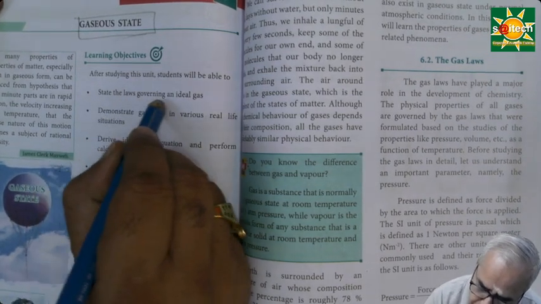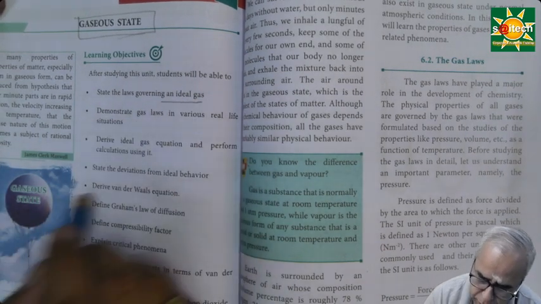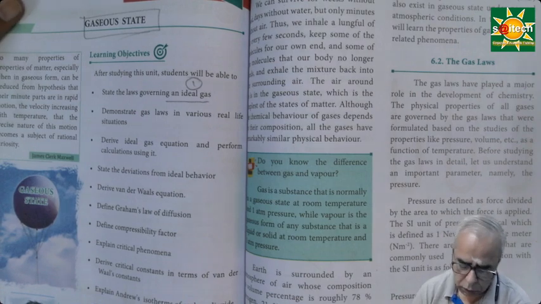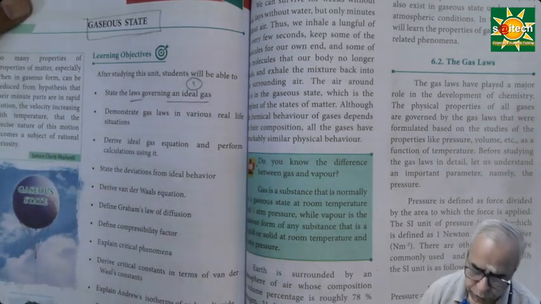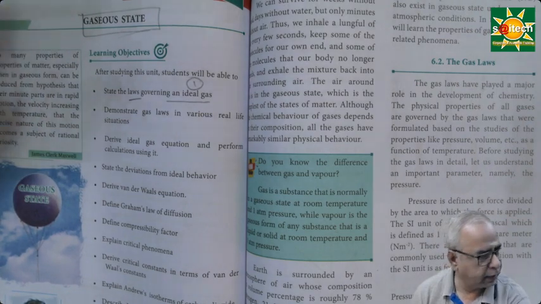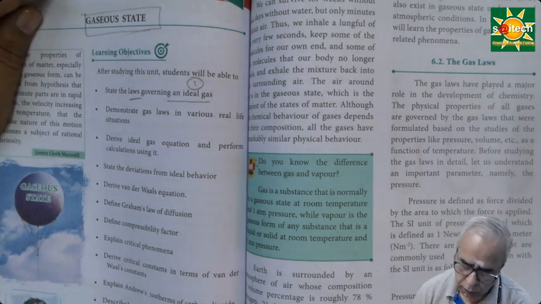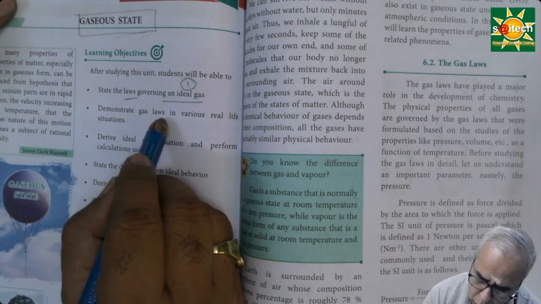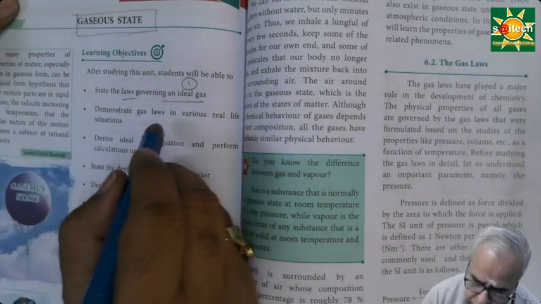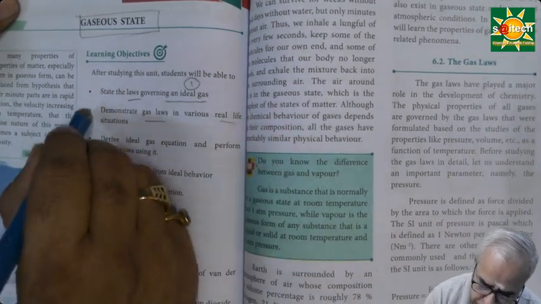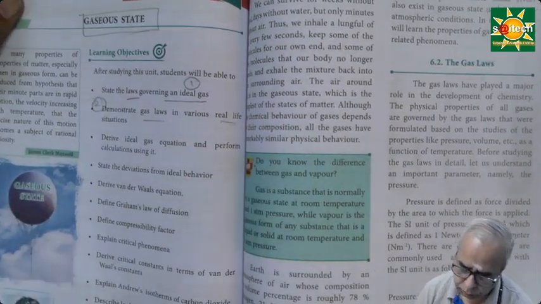laws governing the ideal gas. This is very important. So point number 1, this is a very important topic. What are the laws associated with the ideal gas? So first of all, we should know what ideal gas is. Secondly, we have to demonstrate these gas laws in various real life situations. So gas laws in a real life situation, this is the second concept.